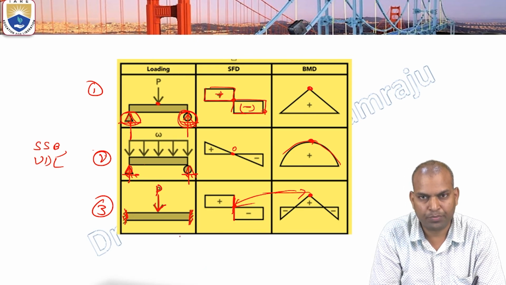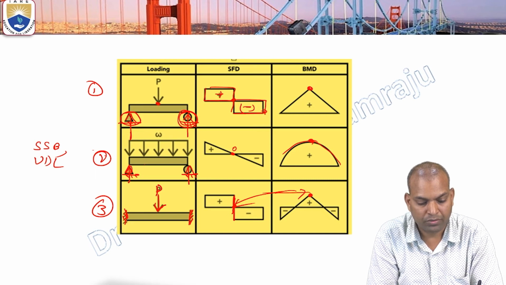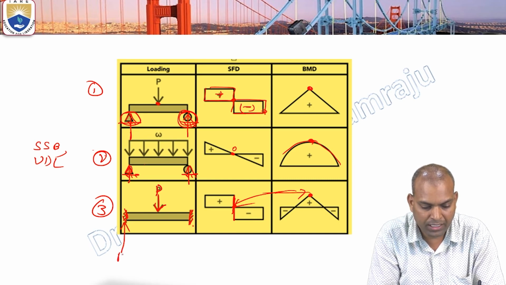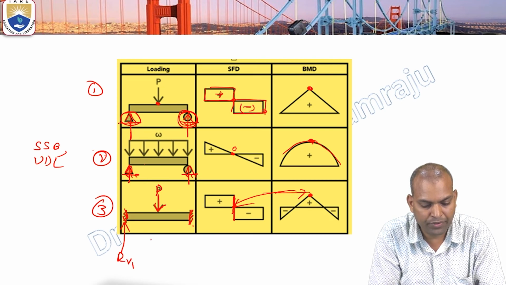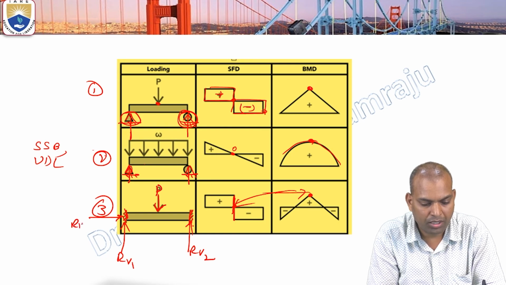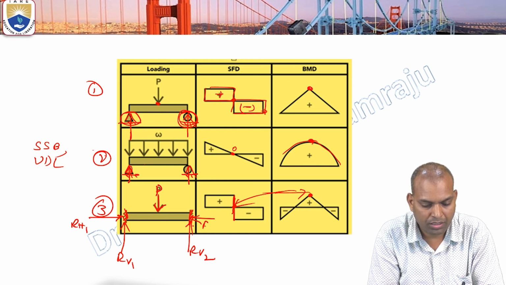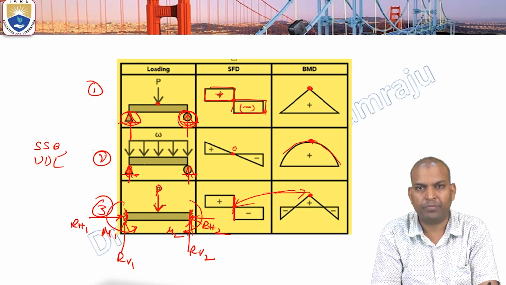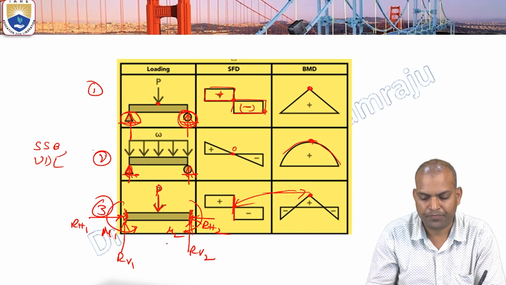Here it is a fixed support. There are 2 fixed supports, so it is a fixed beam. How many reactions? RV1, RV2, RH1, RH2 and one more, M1 and M2, whatever the direction may be. So there are 3 at each end.